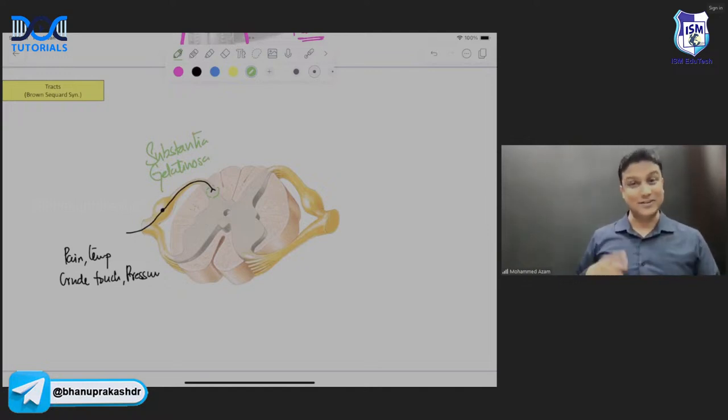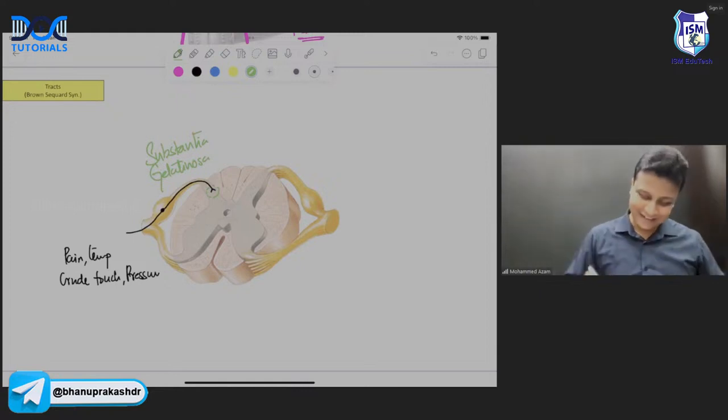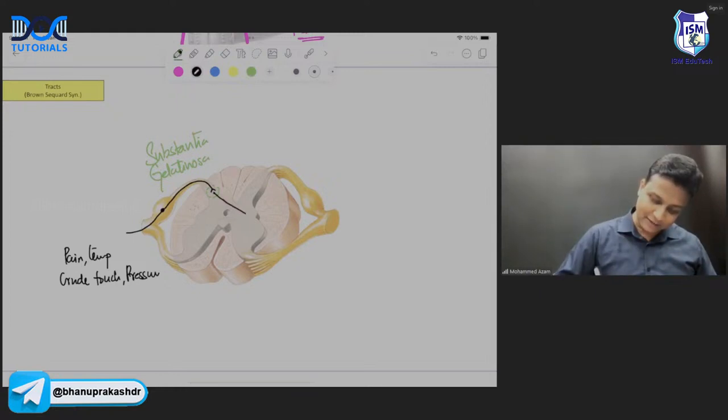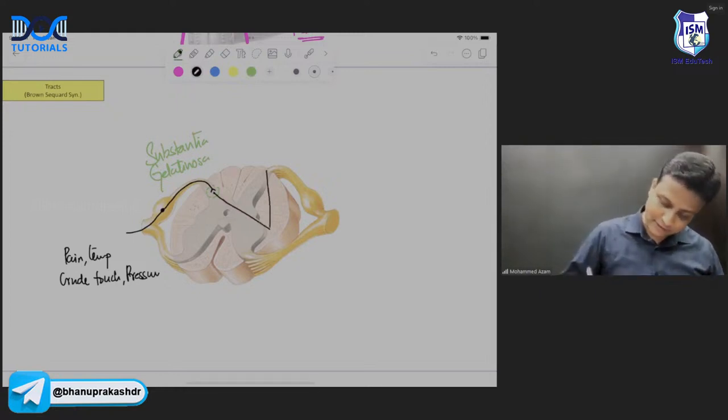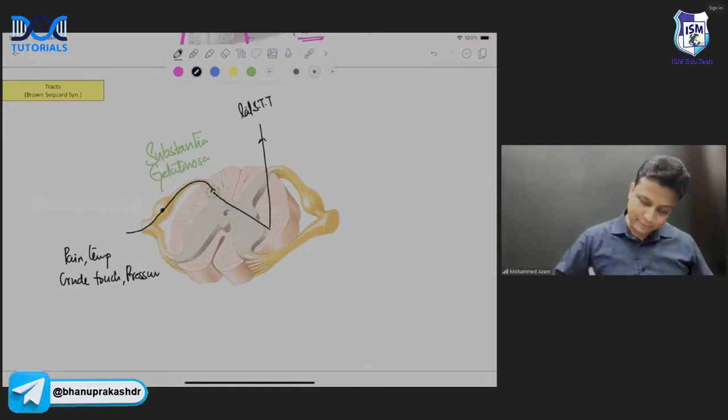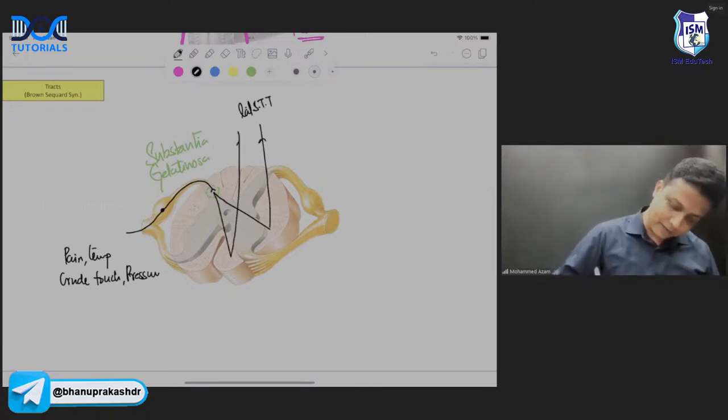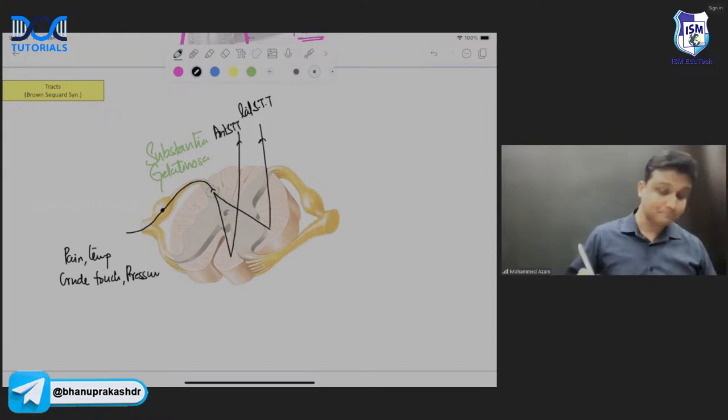Gelatinosa, not substantia nigra, sir. Okay? I can hear someone saying substantia nigra from there. Now what will happen from here? Some of the fibers are going to cross into the lateral column, and from the lateral column these fibers are going to ascend up. Obviously, that is going to form the lateral spinothalamic tract. Some of the fibers go to the anterior column, and from here they're going to ascend up, and that is going to form the anterior spinothalamic tract.